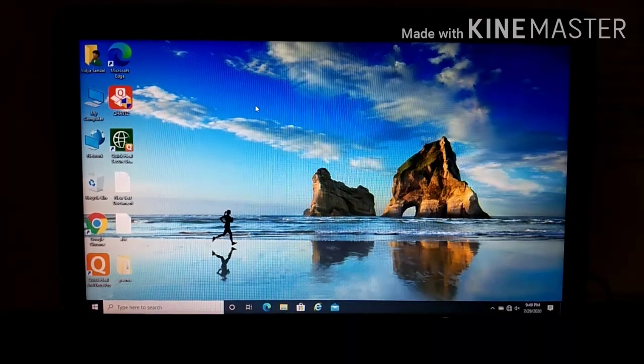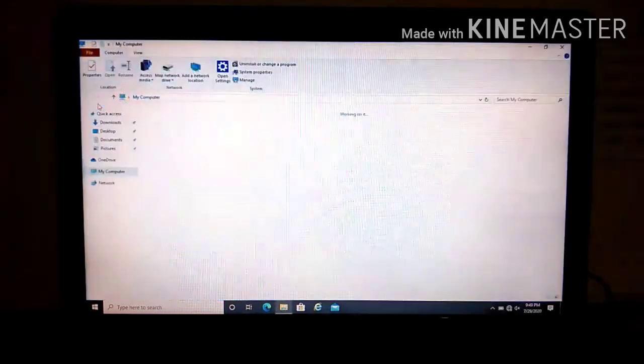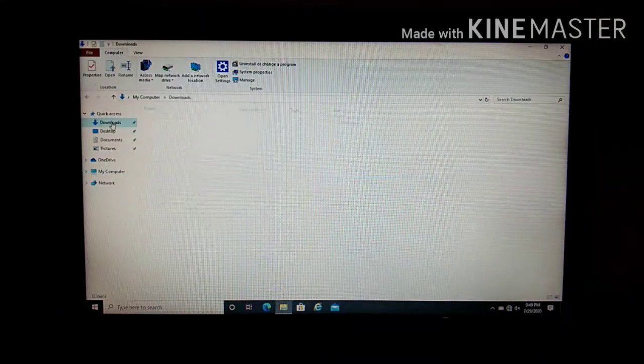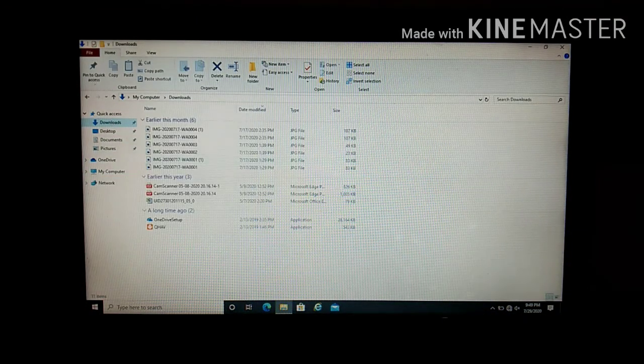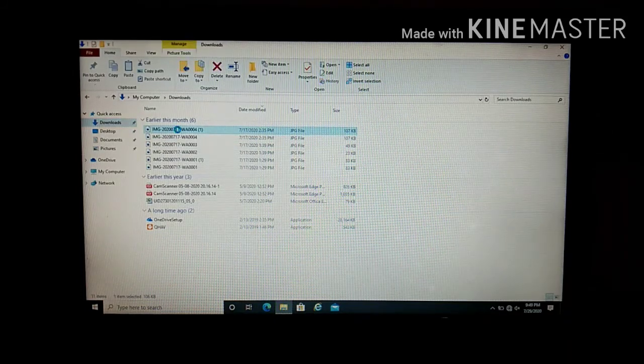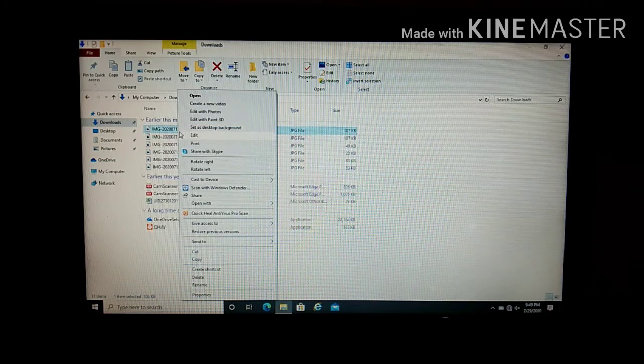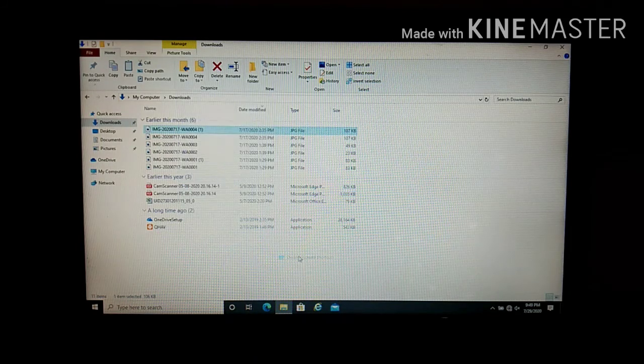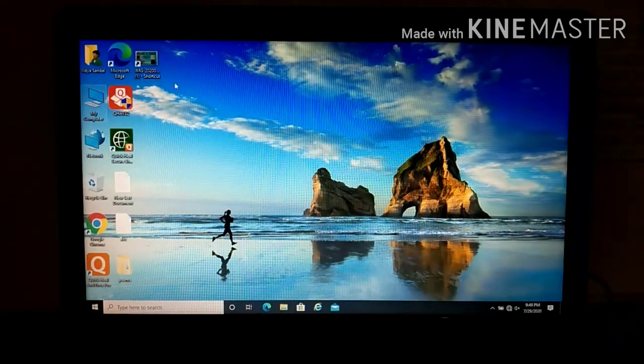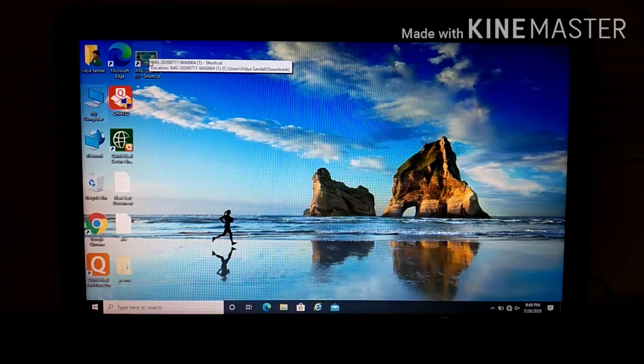Now let's see an example of how to create a shortcut. Let's open My Computer and here Downloads, and I will select any random file and then right click on that file, and here we have Send To. Can you see this? Yes, Send To, and click on Desktop. Close this, and here you will see the shortcut. Can you see this? One image shortcut is created.